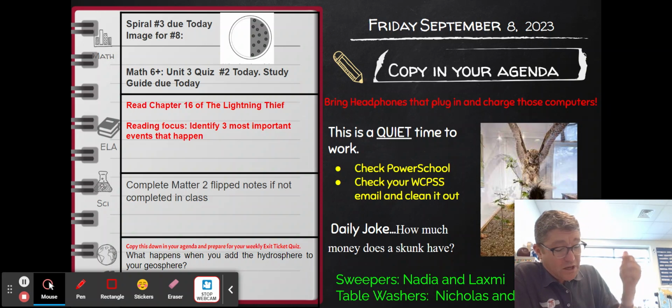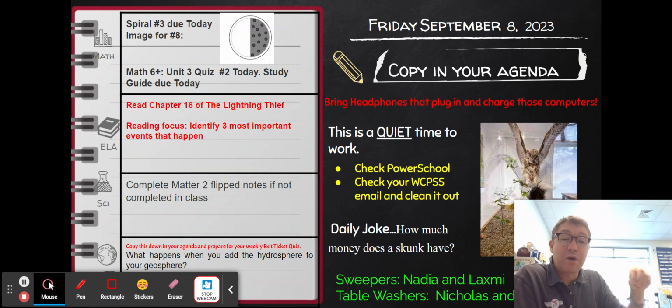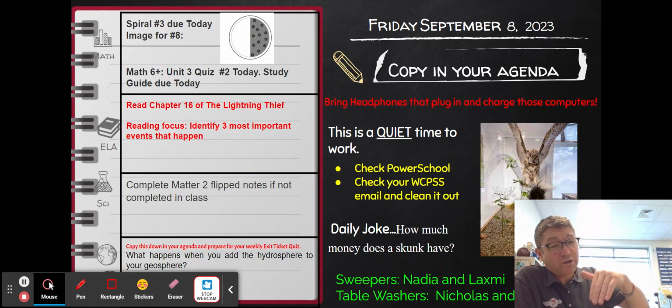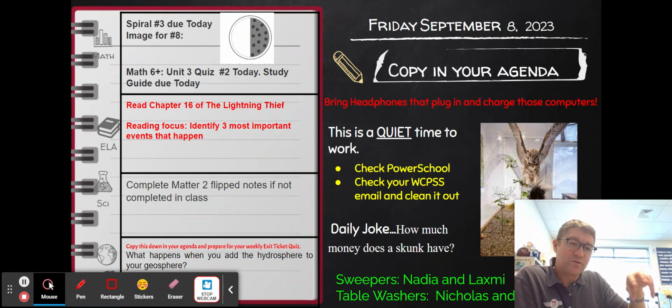When we're done with that project, we will be starting to talk a little bit about geographic modifications, what humans do to make it a little easier to live in special environments, like in the mountains, how you build versus what you would do to make land a little bit like steps, or what you would do if you lived by the water to make it a little easier to live there or modify the environment.